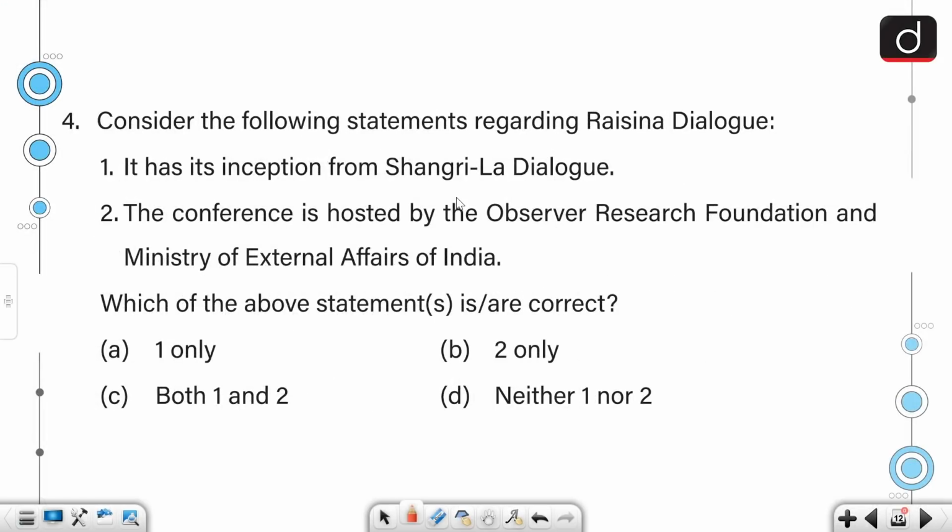Next question. Consider the following statements regarding Raisina Dialogue. It has its inception from Shangri-La Dialogue, and the conference is hosted by the Observer Research Foundation and Ministry of External Affairs of India. So we have to select the correct statement. Both of them being correct, the correct answer would be option C.